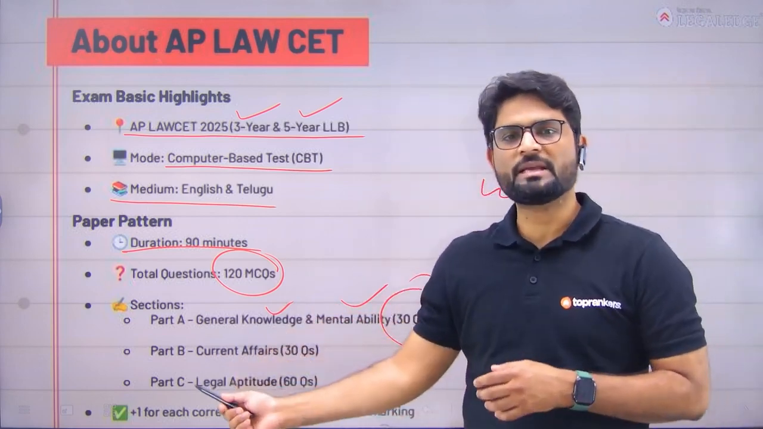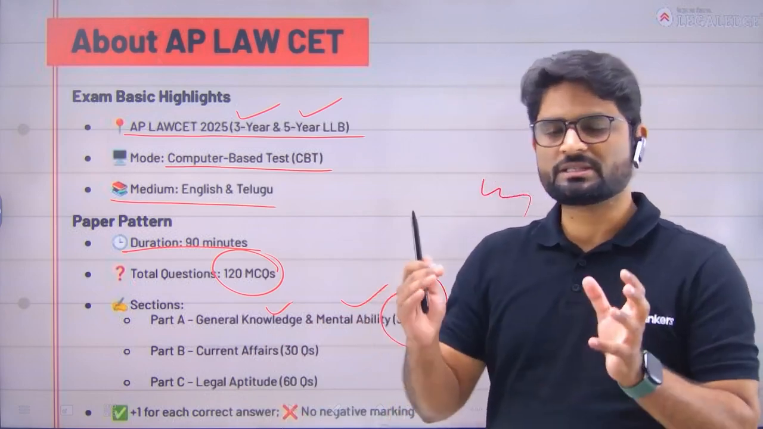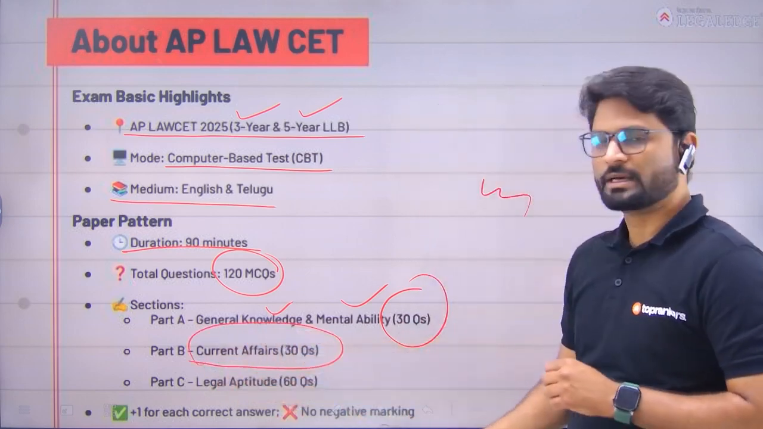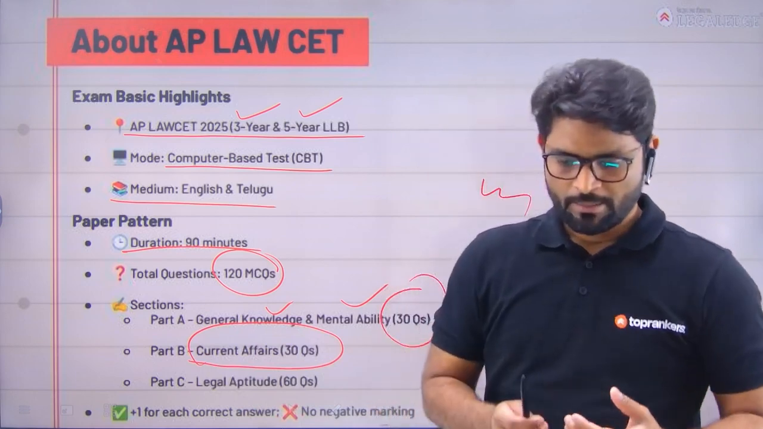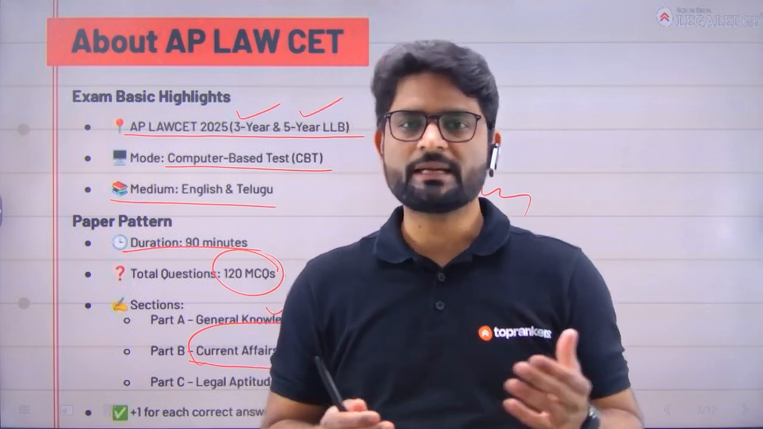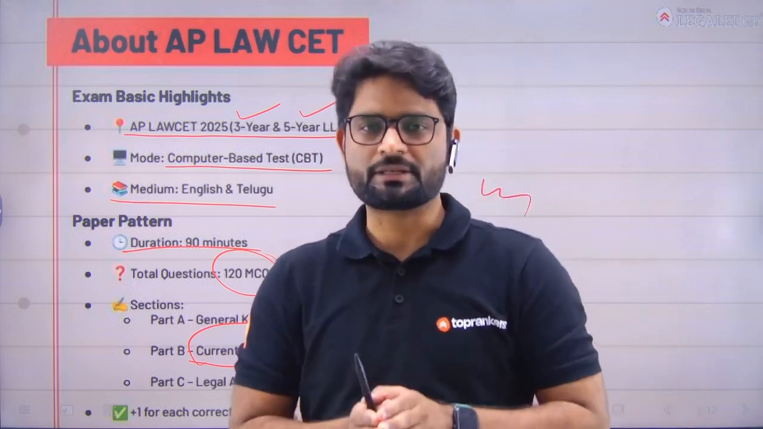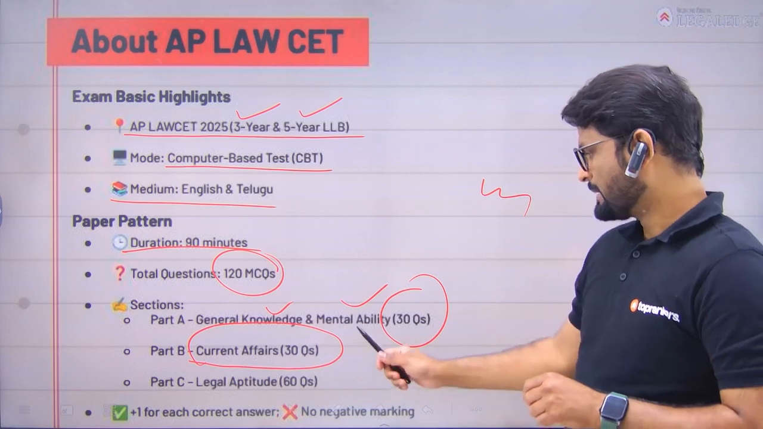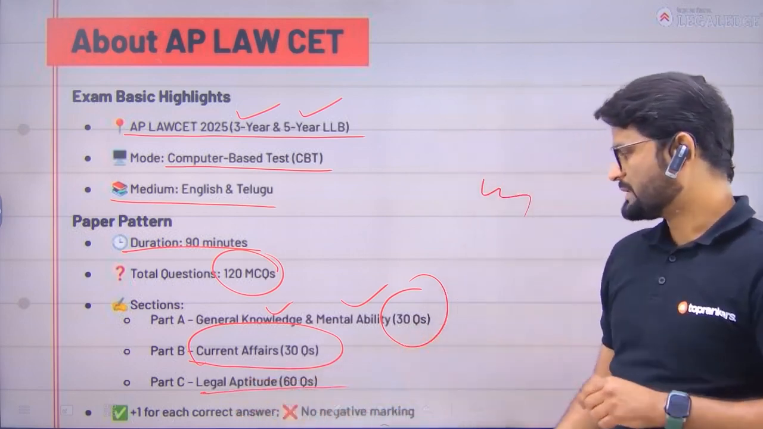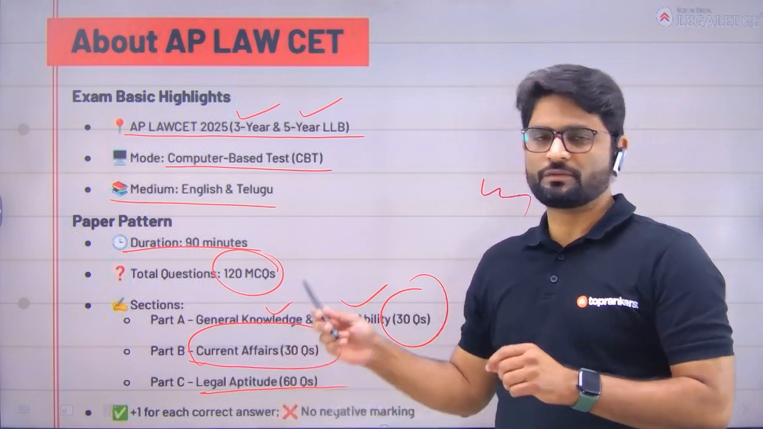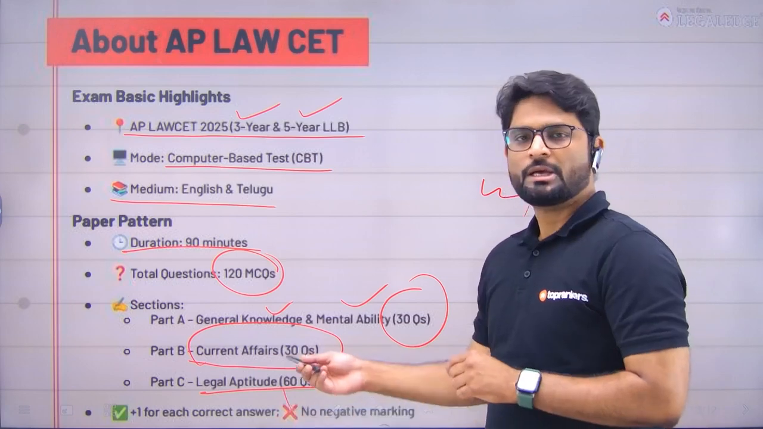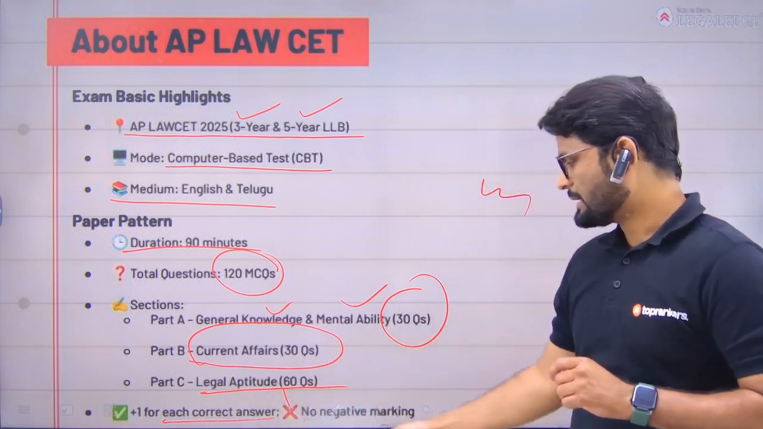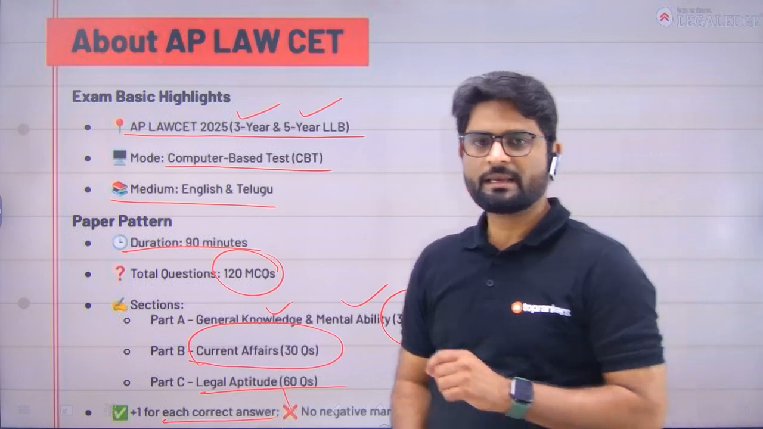GK here means static GK, the base general knowledge part, because they have a different section altogether for current affairs, which carries 30 questions. Most question papers have GK and current affairs as a single clubbed section, but in this paper they are divided into two different parts. Then you have the third part, legal aptitude, which carries the highest weightage of this whole examination. It has 60 questions.